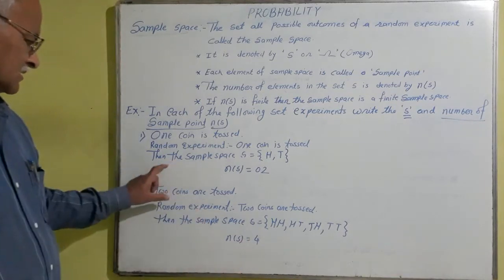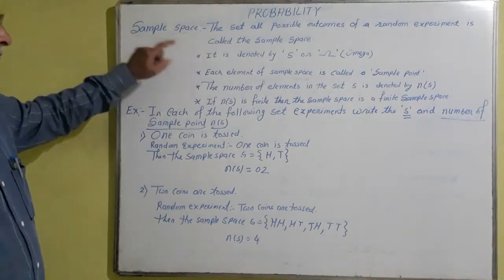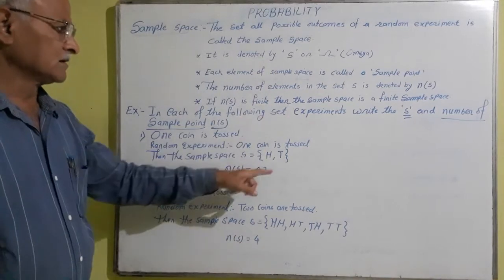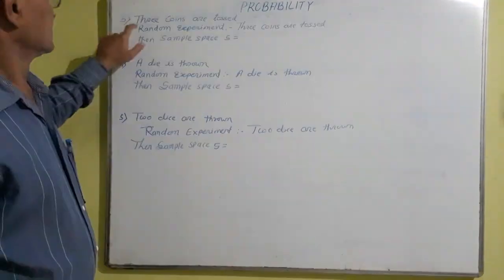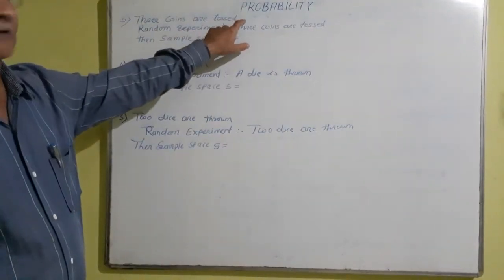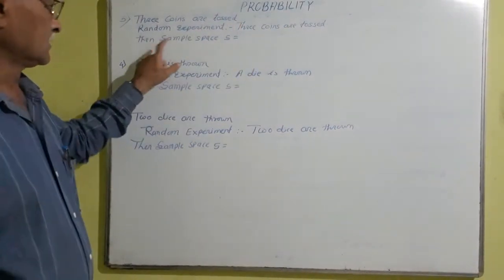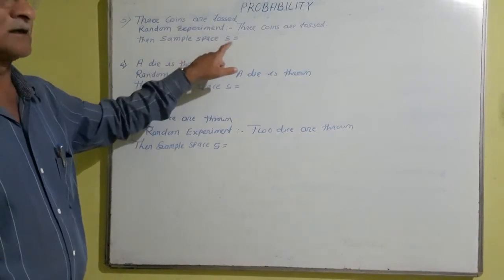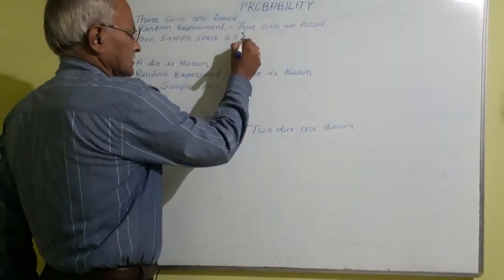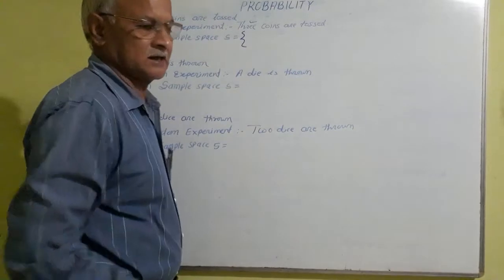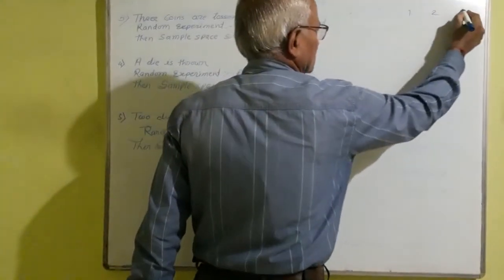So now you must have understood what the sample space is, what S is, and what n of S is. Three coins are tossed. Then the sample space S is equal to: here there are three coins, first, second and third.